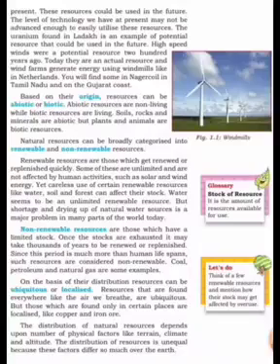Then the next, on the basis of distribution, we saw the resources as ubiquitous resources or localized resources. Resources that are found everywhere, the example was sunlight and air, are included in ubiquitous resources, right? Then the next was localized. That is, the resources which are found only in certain places are called localized resources, right?